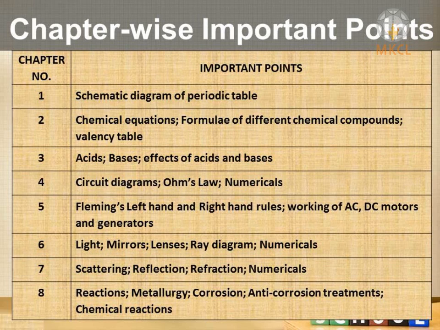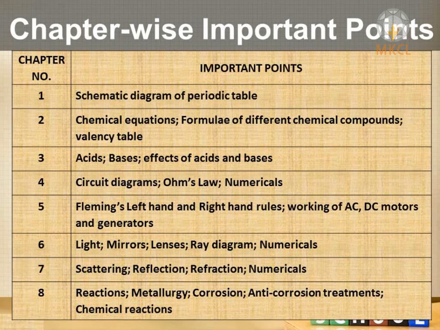Here we are ending section A completely. Now section B, chapter number 8, is understanding metals and non-metals. Metals and non-metals have already been introduced in chapter number 1, but here you have to study the physical and chemical properties of metals and non-metals. Their reactions, again the chemical reaction part, are there. A very new thing is the metallurgy of aluminium. Different processes of extraction of metal have to be studied very properly.